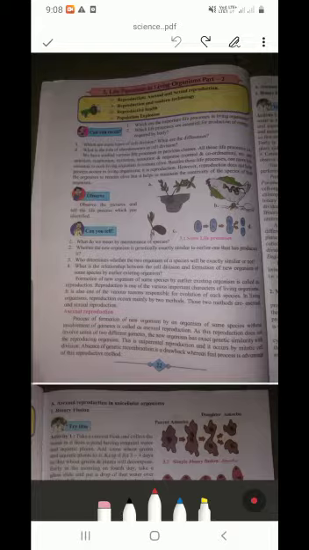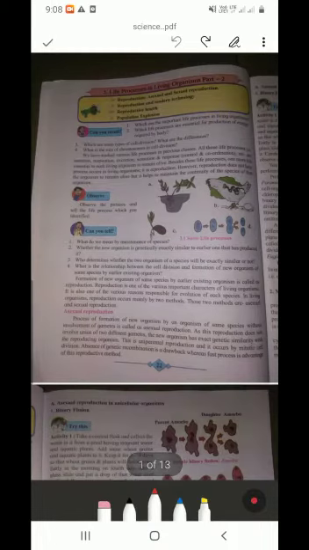See, reproduction does not help an organism to stay alive, but it helps to maintain the continuity of the species of that organism. It stops any organism from becoming extinct.